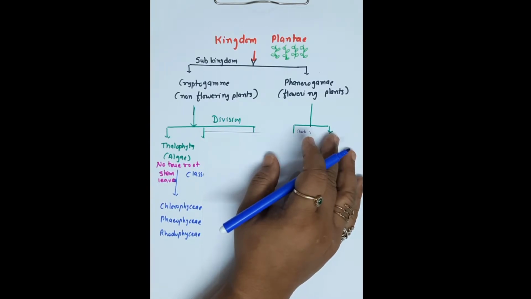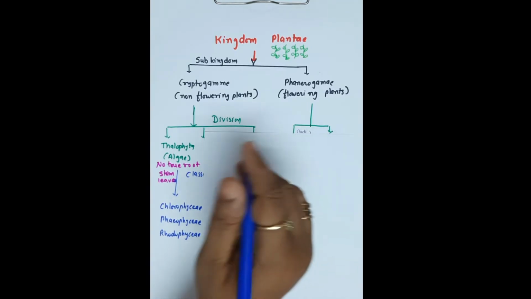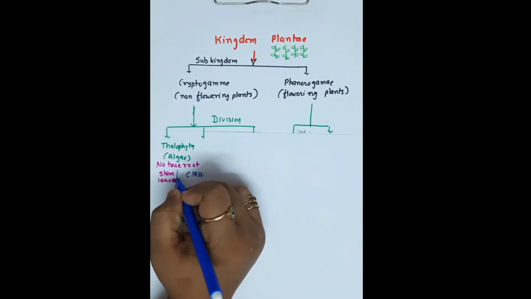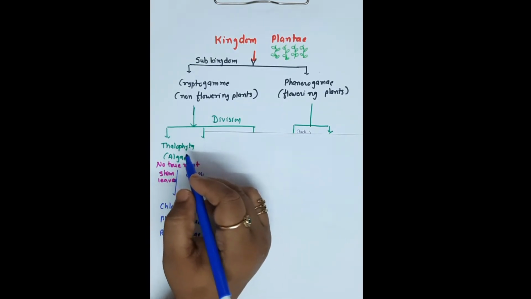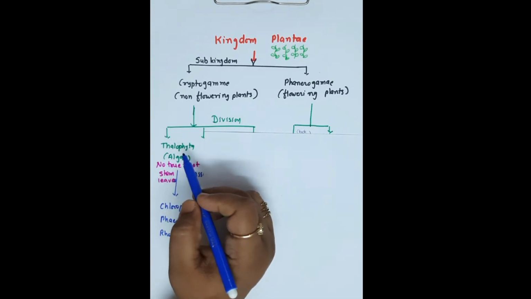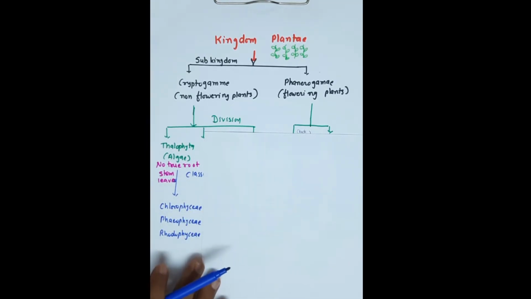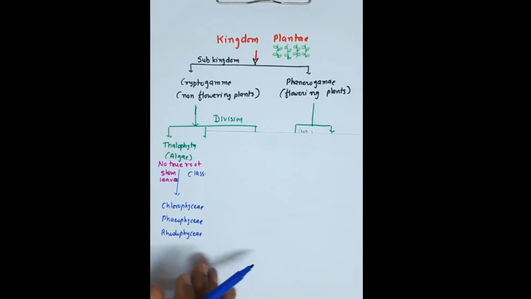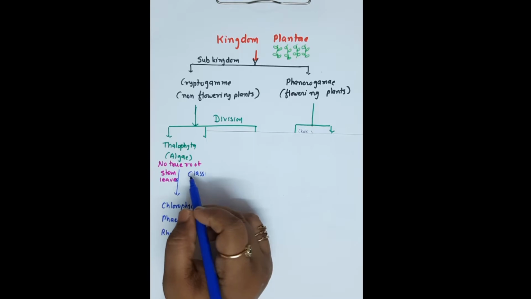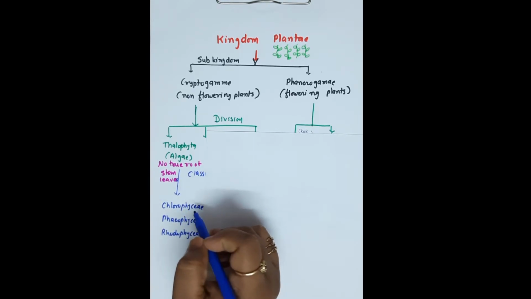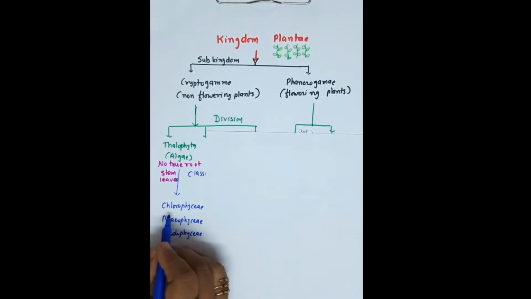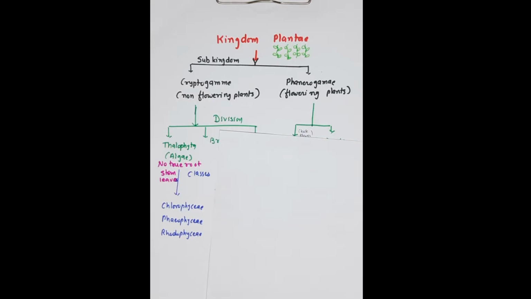Algae is known as Thallophyta because it does not possess root, stem and leaves, so its body is known as a thallus. Thallophyta is divided into different classes: Chlorophyceae, Phaeophyceae and Rhodophyceae. So this is about the Thallophyta division.